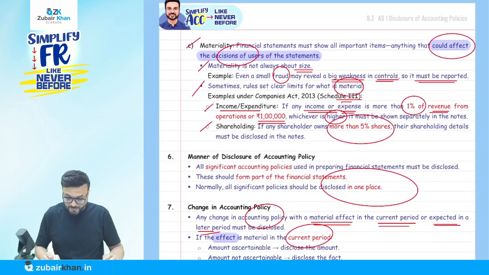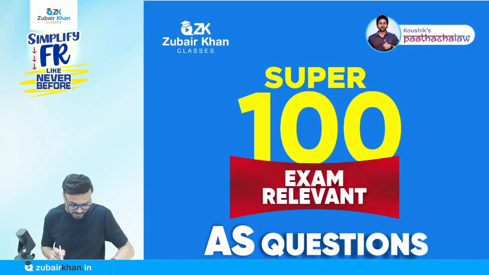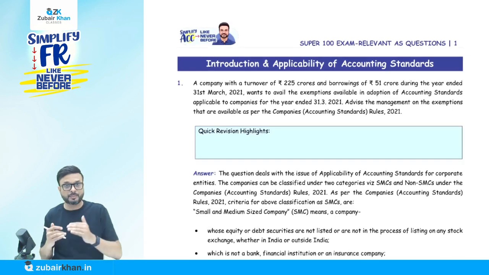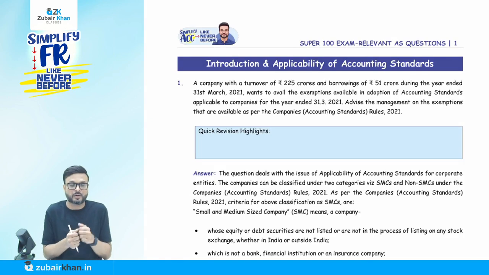Okay. Now we will come to the Super 100 questions, but remember that I will start from question number 8, because questions 1 to 7 are on the applicability of the accounting standards framework.